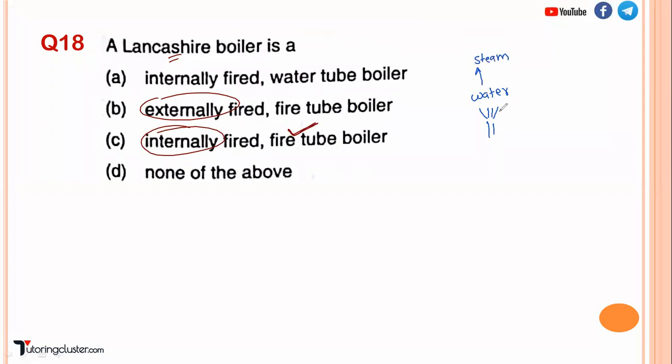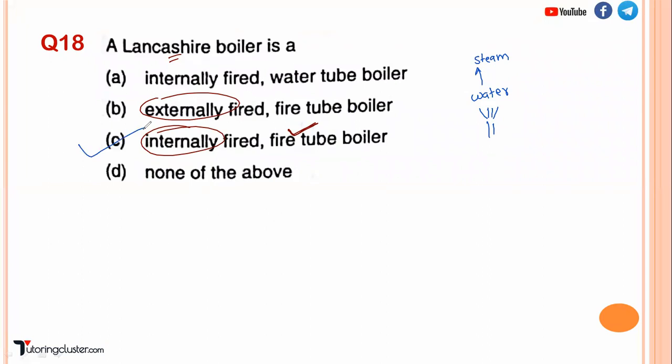So the furnace is required to heat the water. If that furnace is inside the boiler, it is called an internally fired boiler. If the furnace is outside, as a separate unit, and you take the flue gases and heat the water, that will be an externally fired boiler. So the Lancashire boiler is basically an internally fired and fire tube boiler, right?